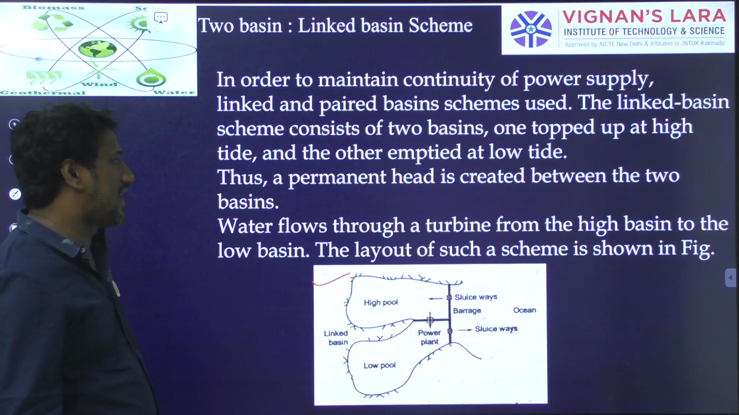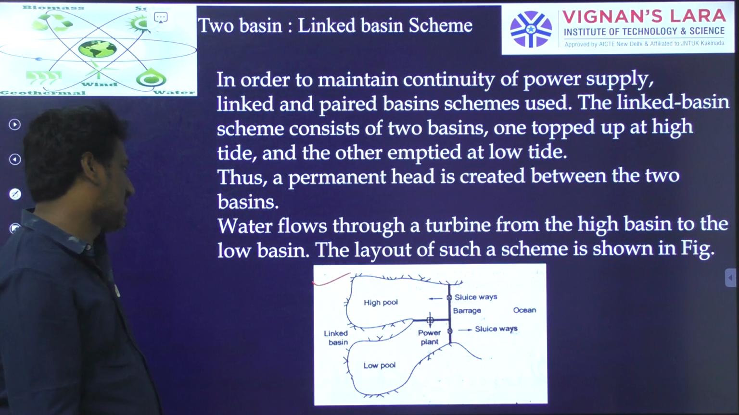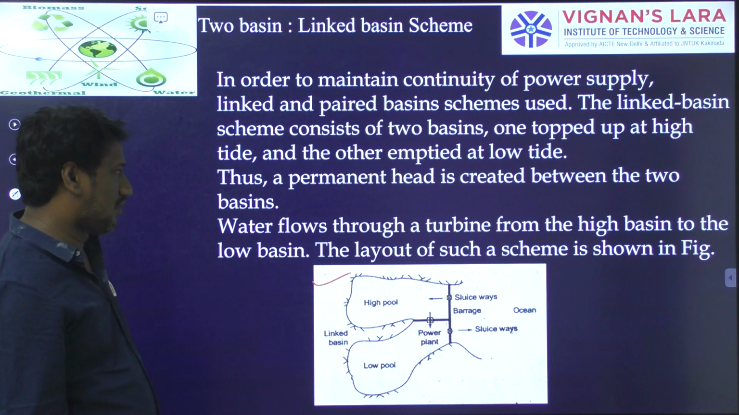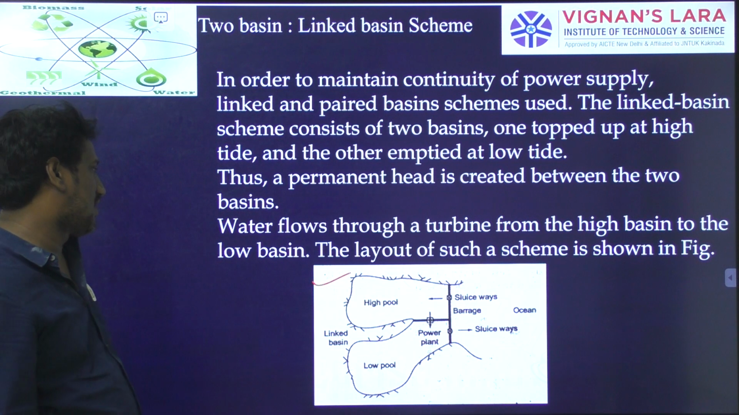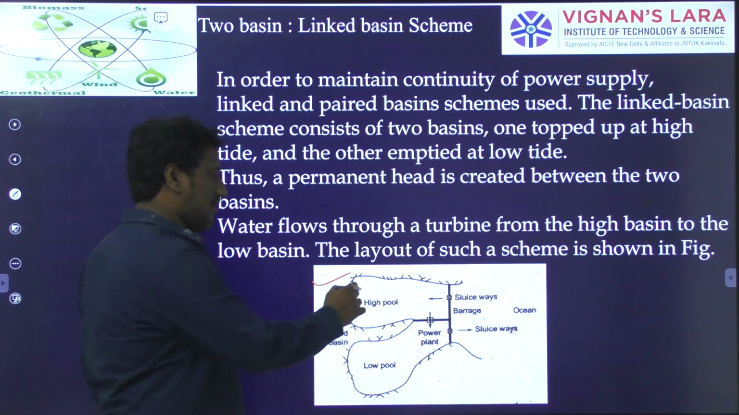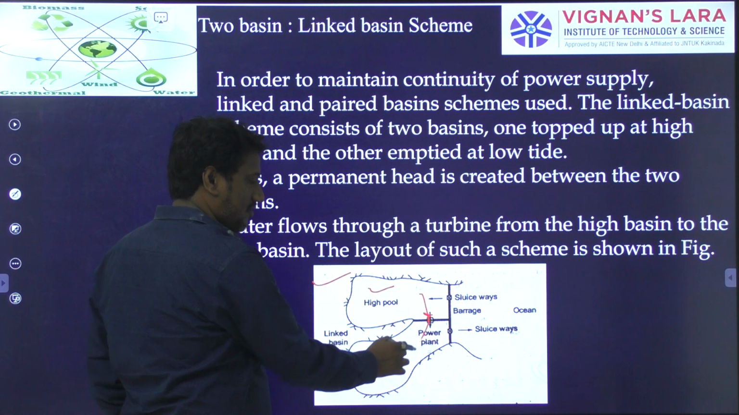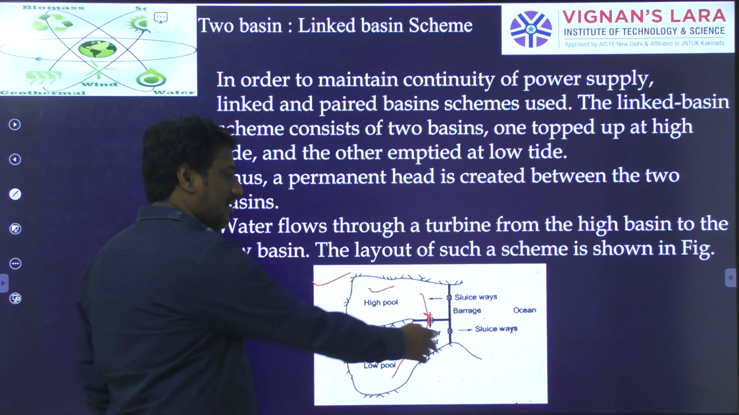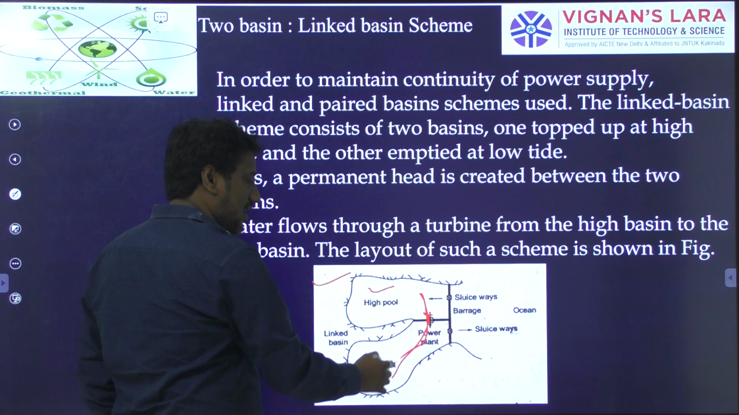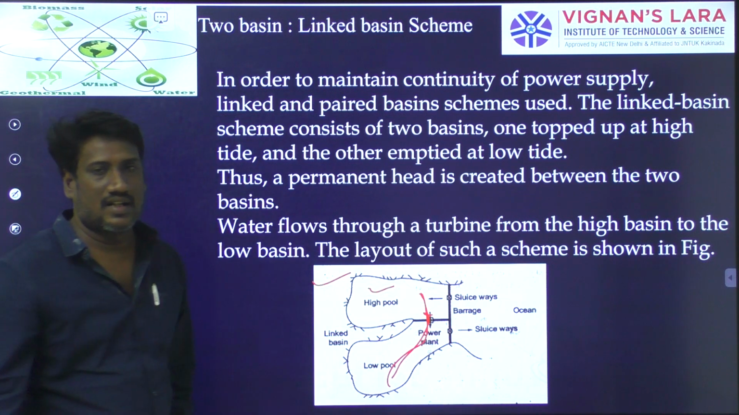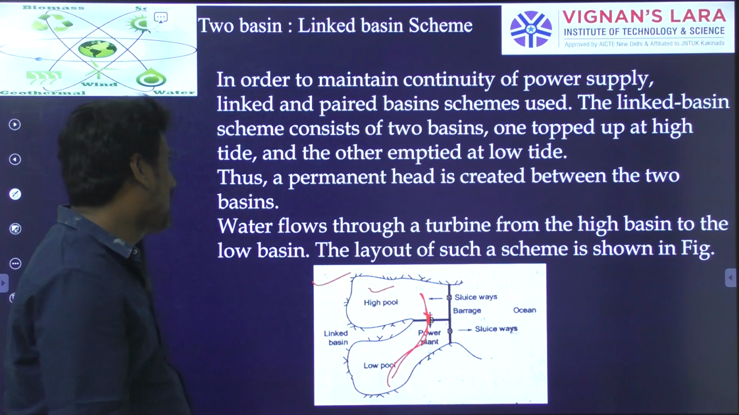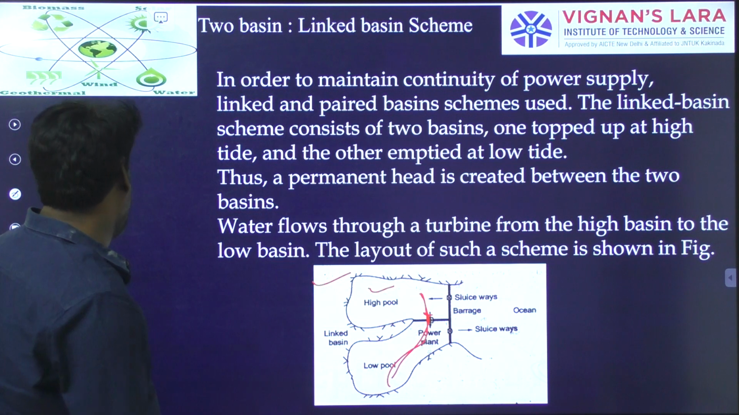Thus a permanent head is created between the two basins. Water flows through the turbine from the high basin to the low basin. It will be filled at high tide and water will be released at low tide. Continuously it is filled and continuously released, such that power will be generated continuously in a two basin linked mechanism.